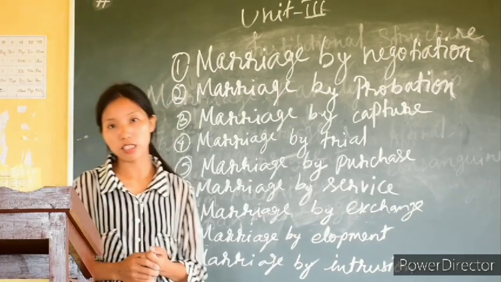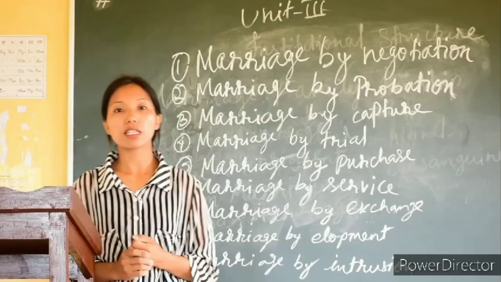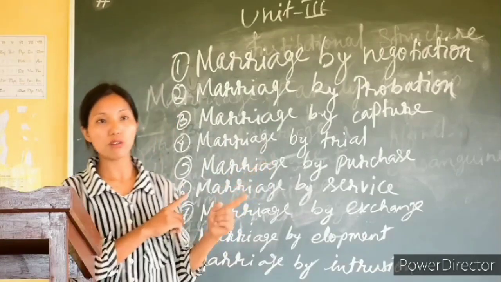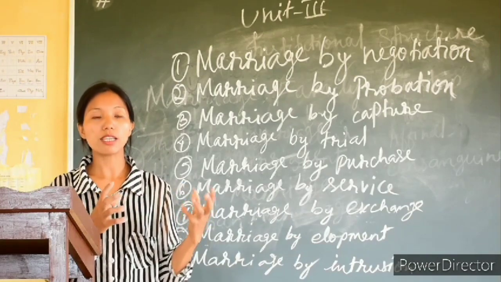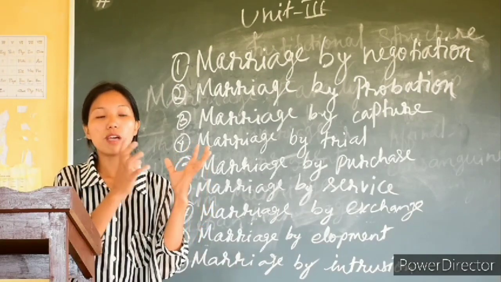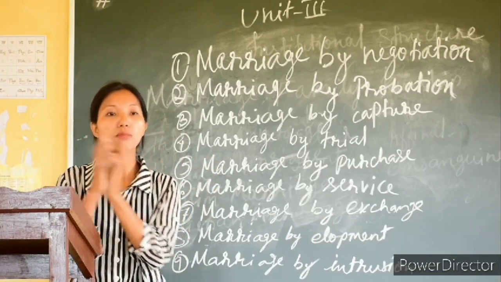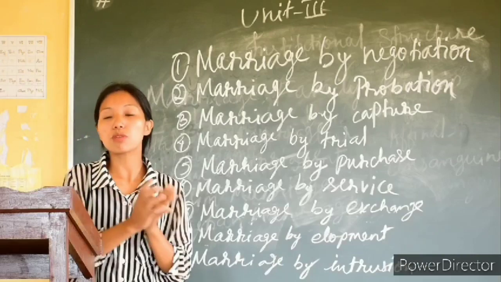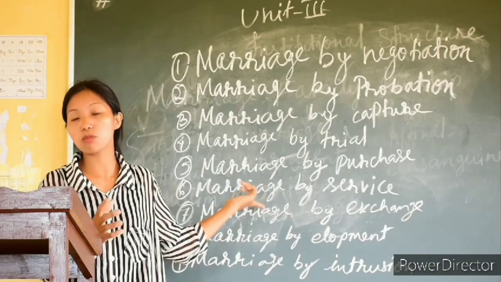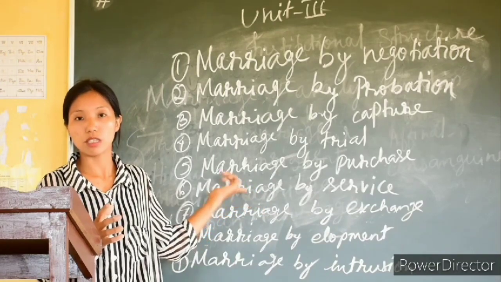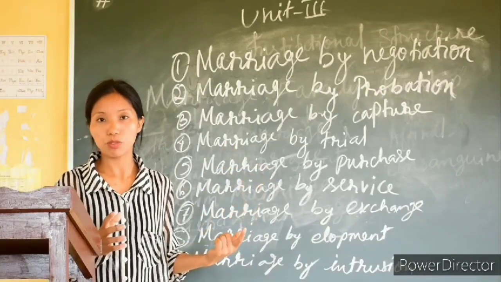Next is marriage by exchange. When we say marriage by exchange, that means the exchanging of the bride and the groom. The groom will go to the bride's house, and the bride will come to the groom's house. They will exchange, and if the family of the bride are impressed with the groom, and at the same time, the family of the groom are also impressed with the bride, then it will be followed by the marriage ceremony of that particular bride and groom.